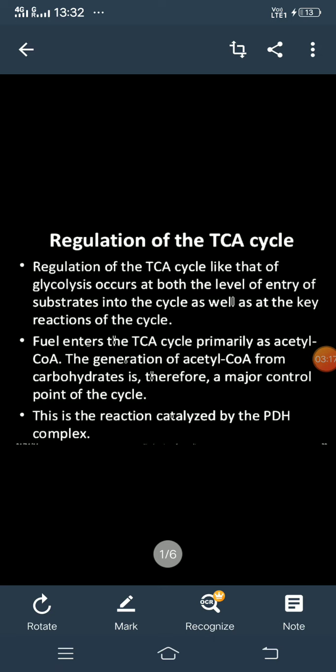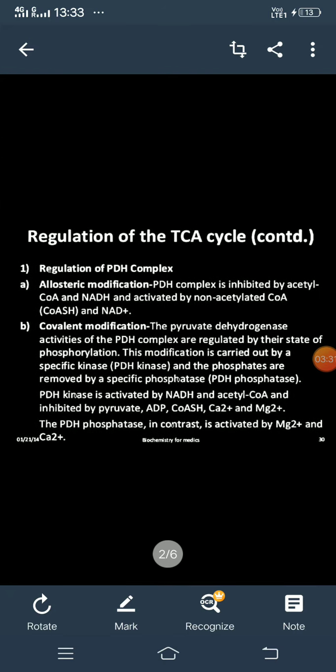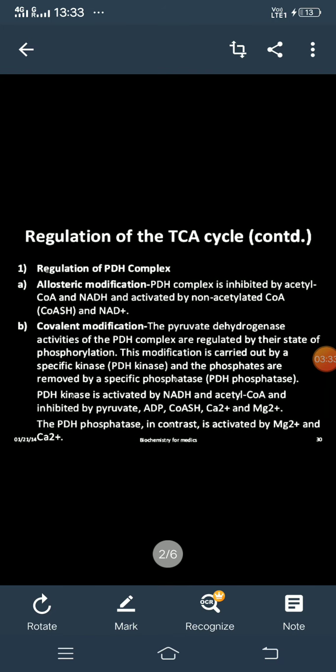So this is the entry point, and the regulation happens at this stage, on the PDH complex. PDH means pyruvate dehydrogenase complex. So how is it happening? We'll see the regulation of PDH complex.